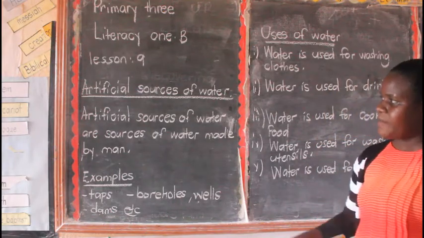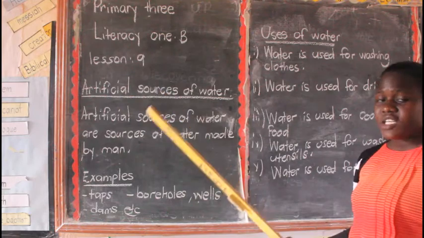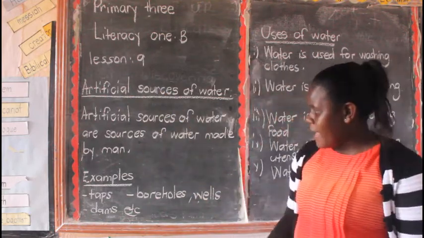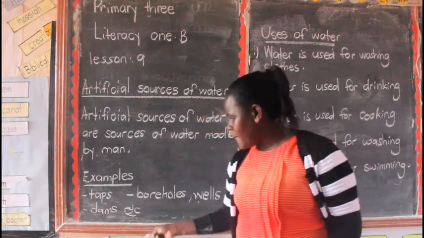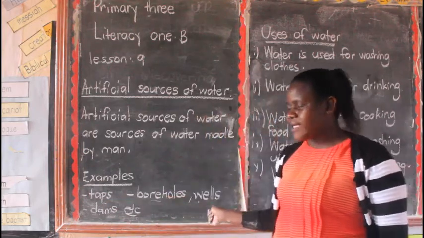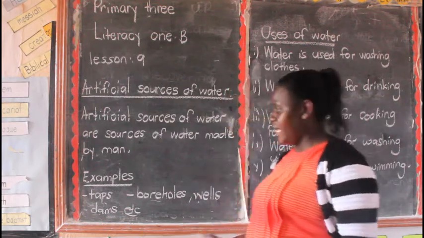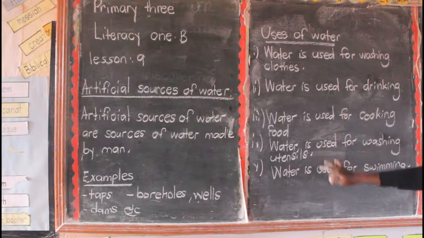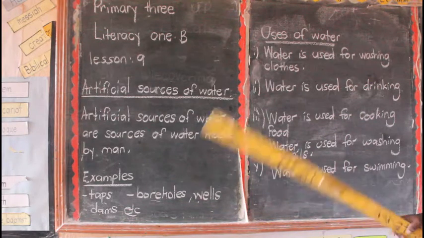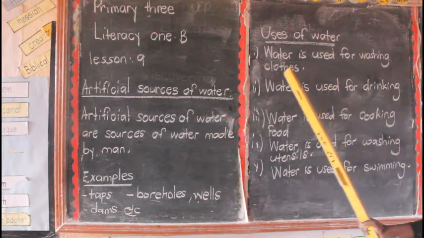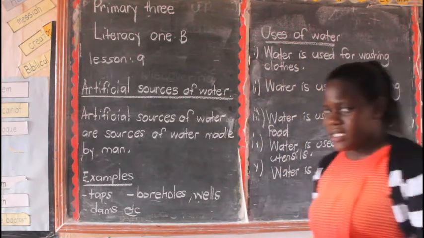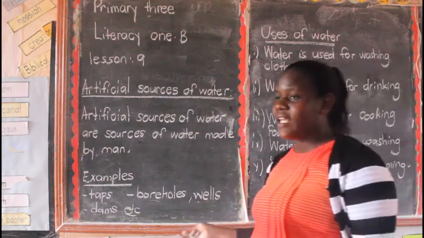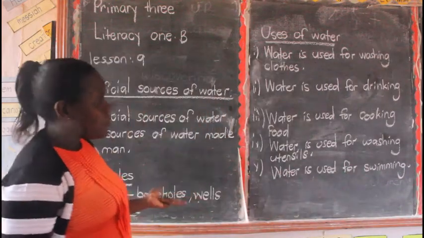Let us repeat. We said artificial sources of water are sources of water made by man. Examples are taps, boreholes, wells, dams, and many others. Then the uses of water: water is used for washing clothes, for drinking, and for cooking food.